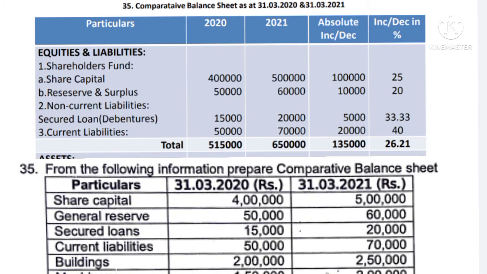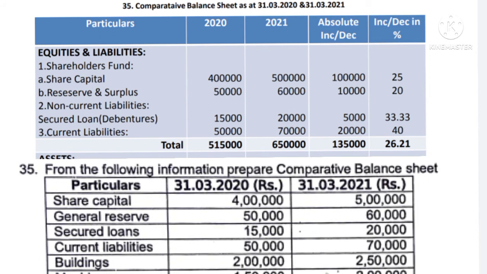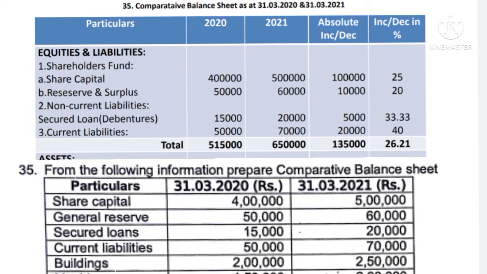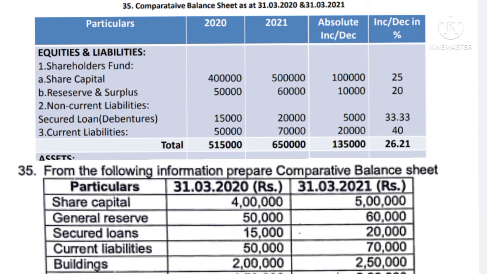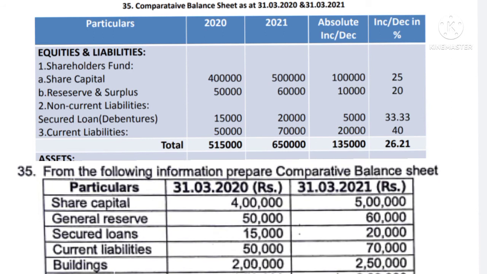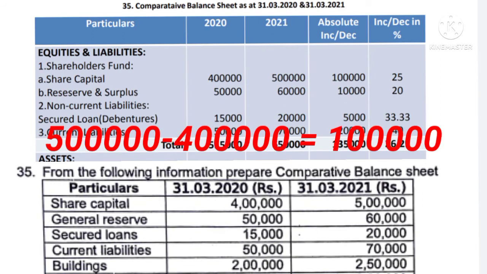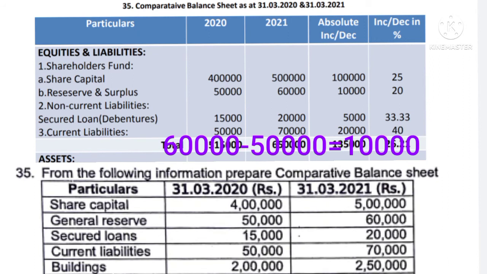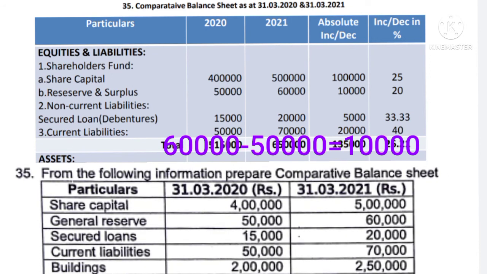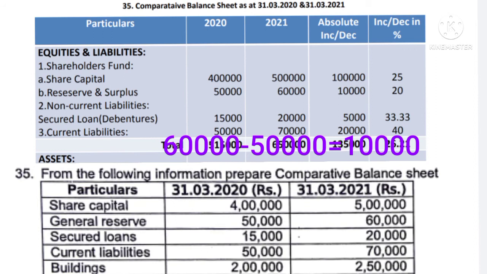First of all, using the information given in the question, you write down all the information as per the format, as per the Companies Act. There are two sections in the balance sheet. First section is equity and liabilities. In equity and liabilities, first heading is shareholders' funds. In shareholders' funds, first one is the share capital. Share capital in 2020 is 4 lakhs and in 2021 is 5 lakhs, so absolute increase is 1 lakh. Then reserves and surplus was 50,000 in 2020 and 60,000 in 2021. So absolute increase is 10,000.